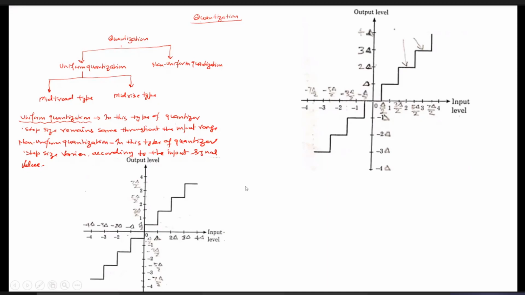Suppose one sample you take at TS, another you have taken at 2 TS, another at 3 TS, 4 TS, and so on. The sample you have taken at TS may differ from the one at 2 TS, and from the one at 3 TS. It will differ by a little amount, but it differs. In the case of PCM, most analog signals, the bias signals, do not vary very rapidly. The amplitude does not vary by a large amount.